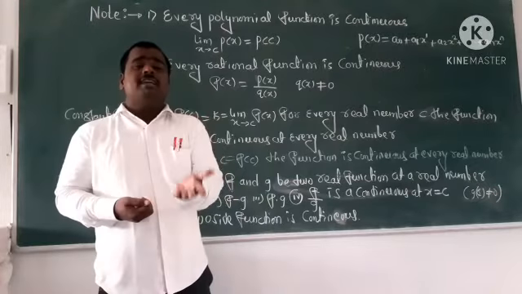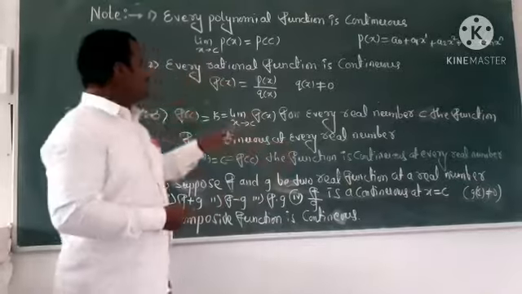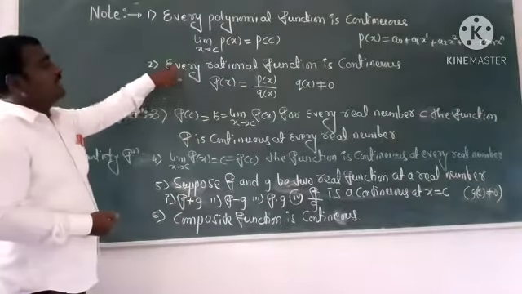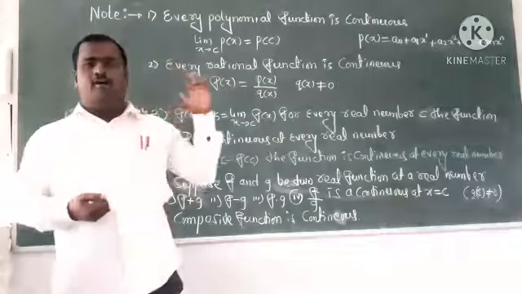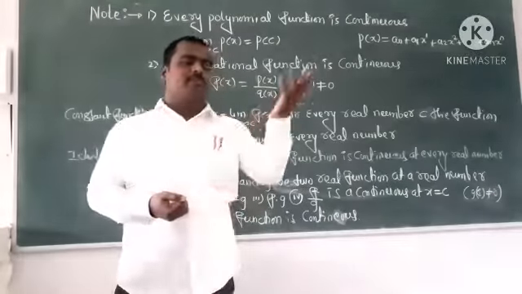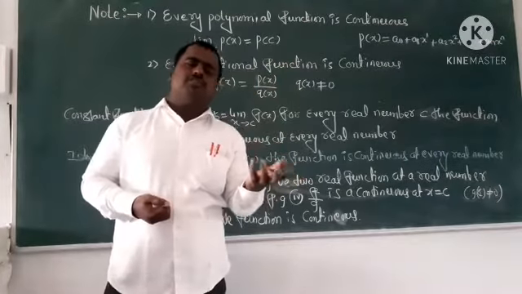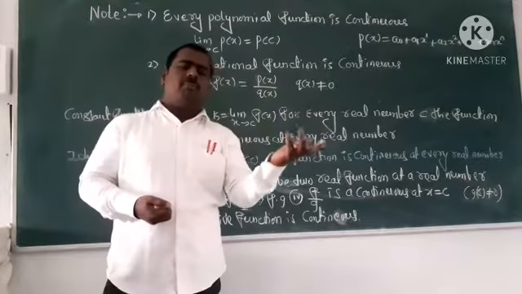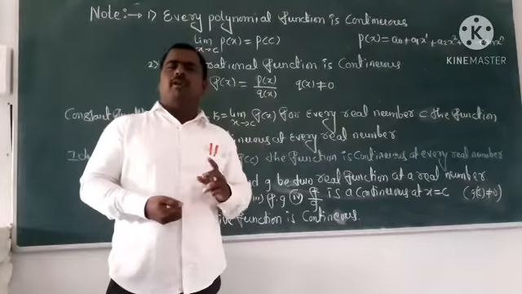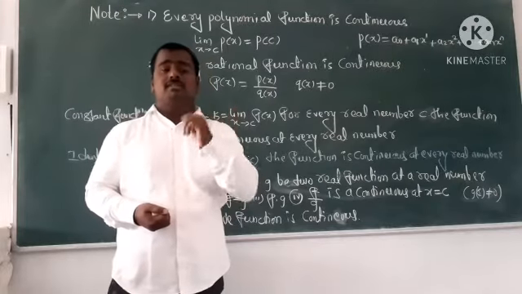So every rational function is continuous, right? That is the most important. Every rational function is continuous. I hope you try to understand. You can take P of x is equal to 3 plus 1, divided by Q of x is equal to 2x minus 1. You can take x outside and apply the limit. Then a particular value will be there. That is a constant. I hope you know that every constant function is continuous.